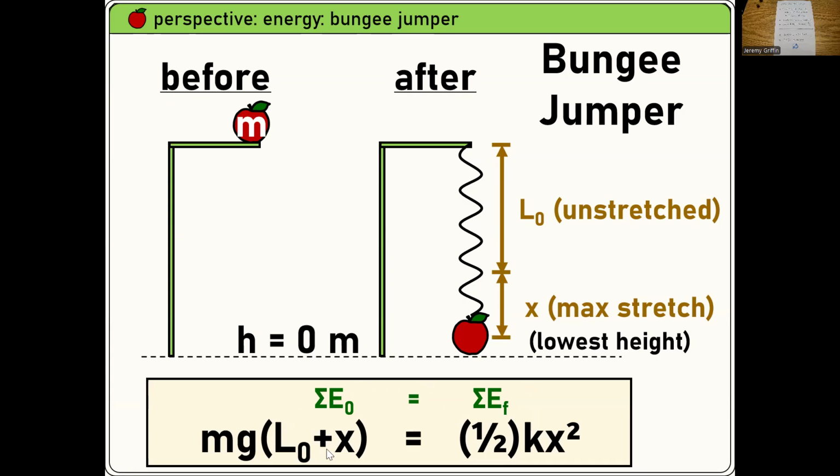Okay, so that's where you see the original mgh? Instead of h, I wrote L plus X. You see that? Okay, so then if you had some numbers, you could solve that. Does the mass cancel on that one? No, the mass doesn't cancel. So if you have a light friend and a heavy friend, be careful about bungee jumping, right?